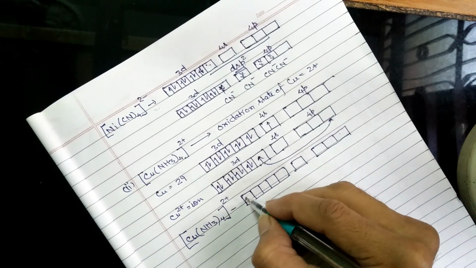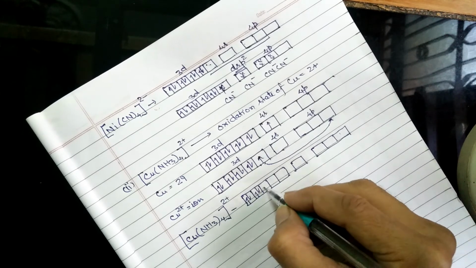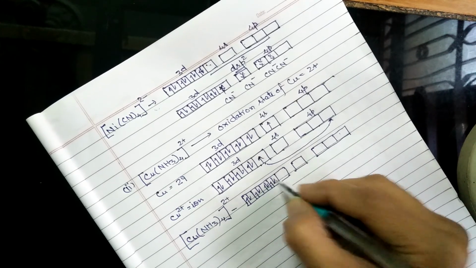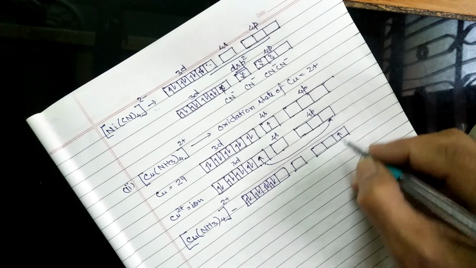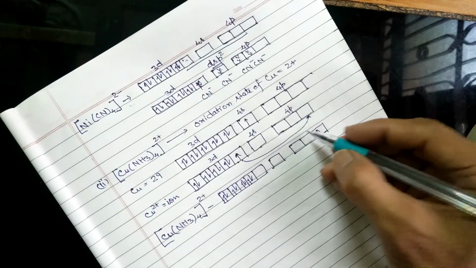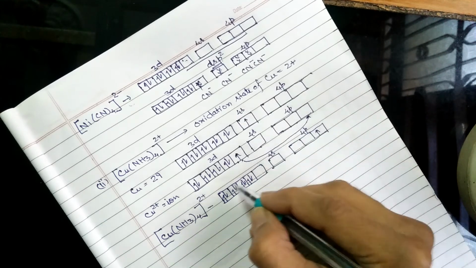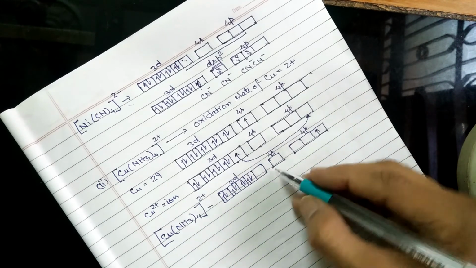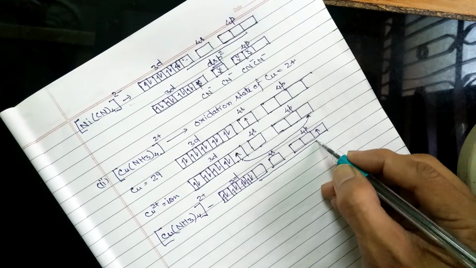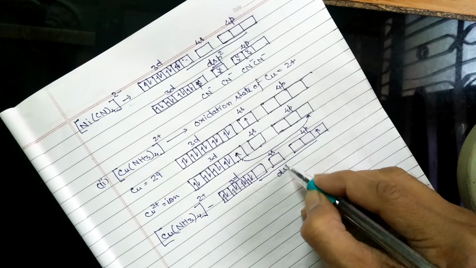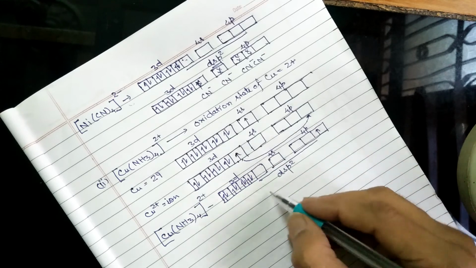So the configuration will become like this: one unpaired electron in 4p, leaving behind dsp2 hybridization.